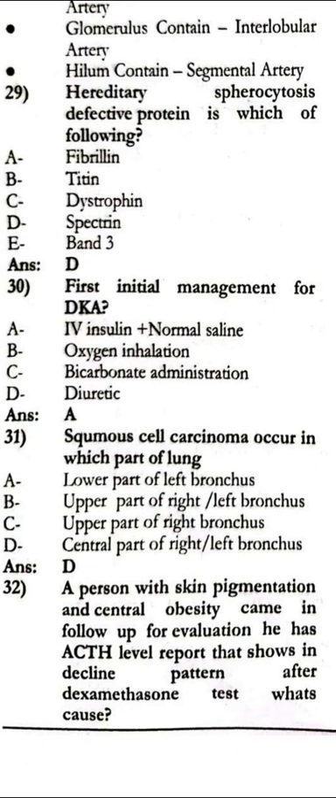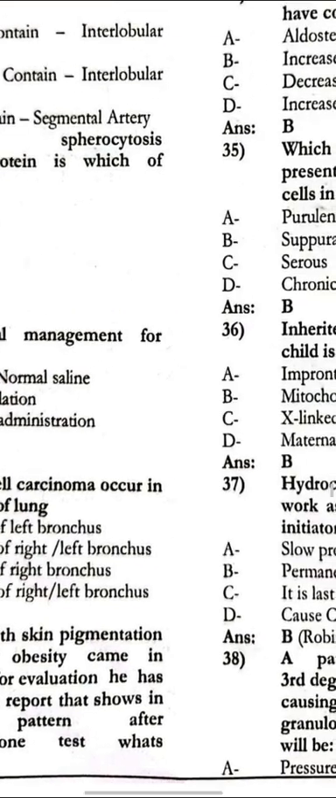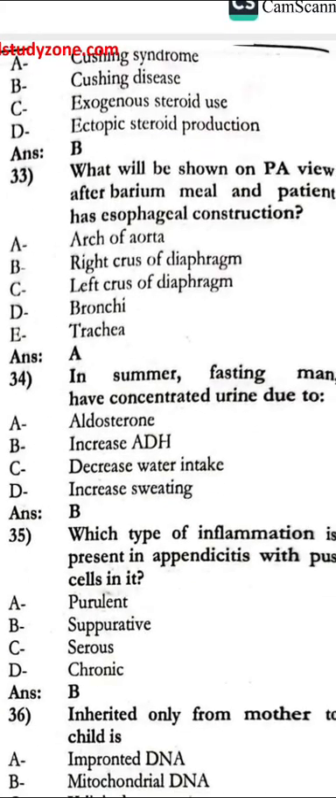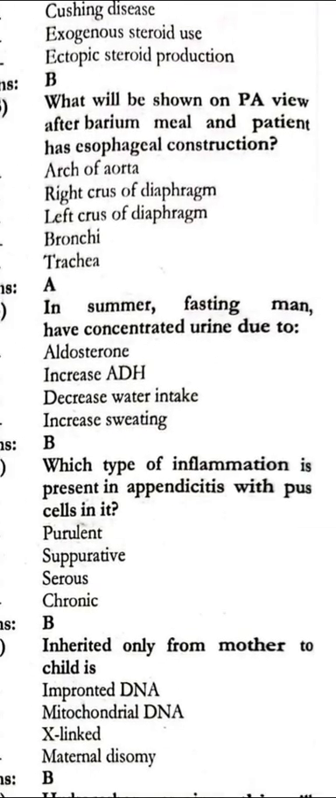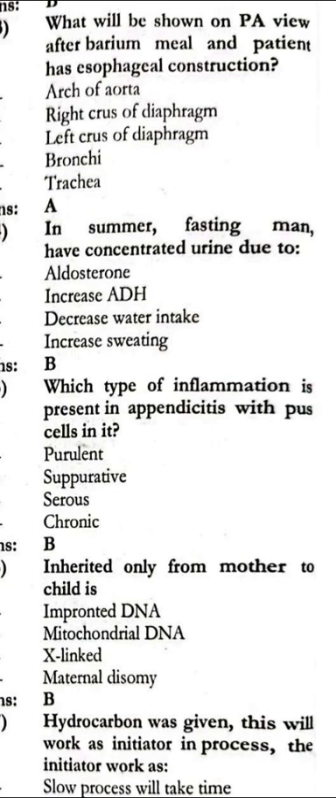The person with skin pigmentation and central obesity came for follow-up evaluation. The cortisol level report shows a declining pattern after dexamethasone test. Which causes the Cushing syndrome? What will be shown in the PA view after barium meal when the patient has esophageal constriction? Arch of aorta.